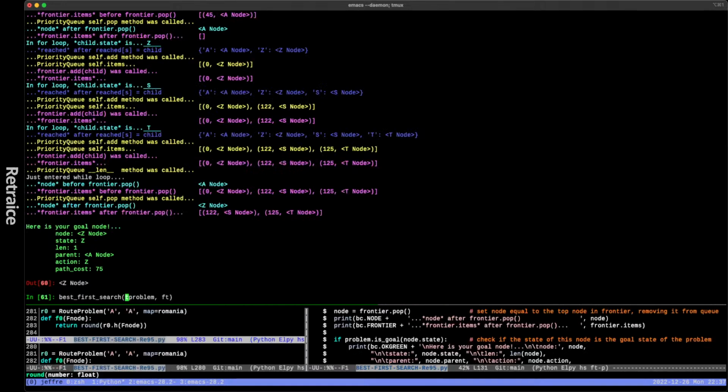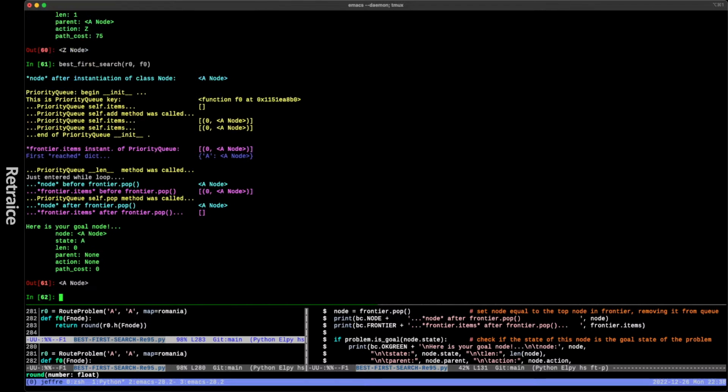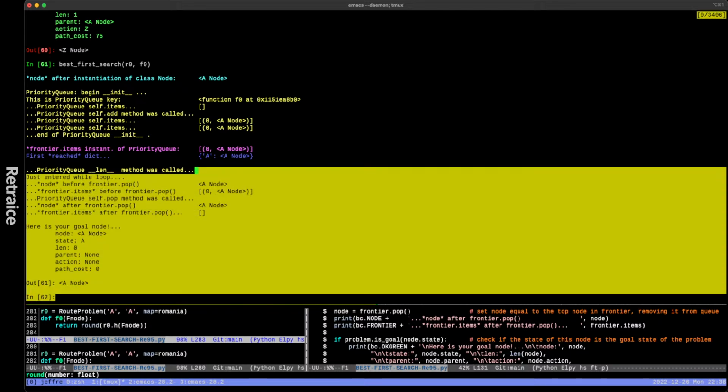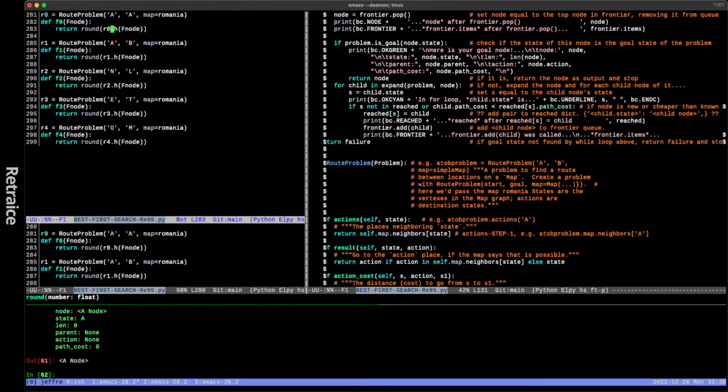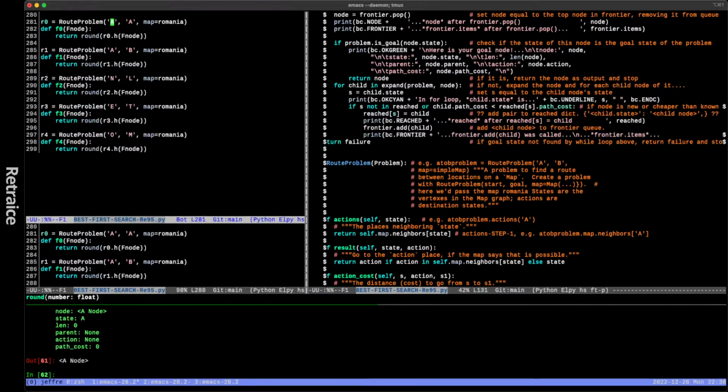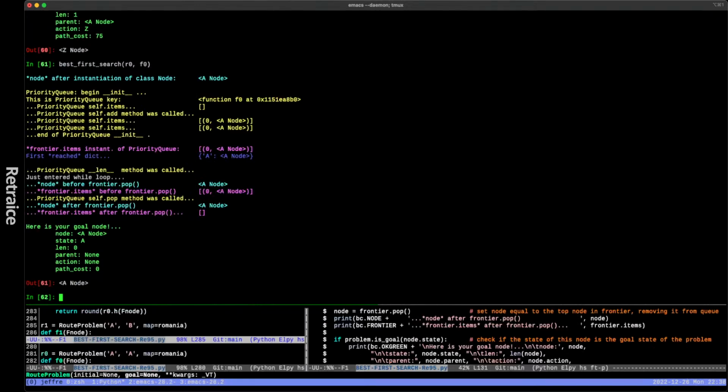Okay, so let's do this. Let's do R0, Romania problem 0, and let's call F0. Okay, pretty easy. So what are we looking at here? This is the whole execution, and it's short because it's A to A. The first problem is their toy problem, which is just get from A to A. So let's do A to B.